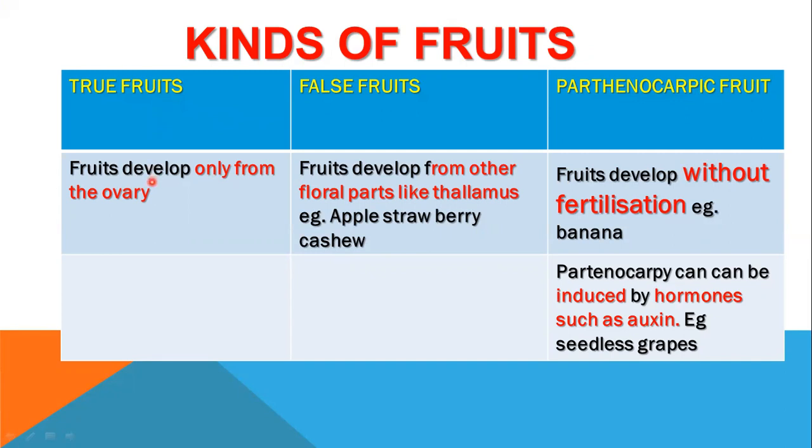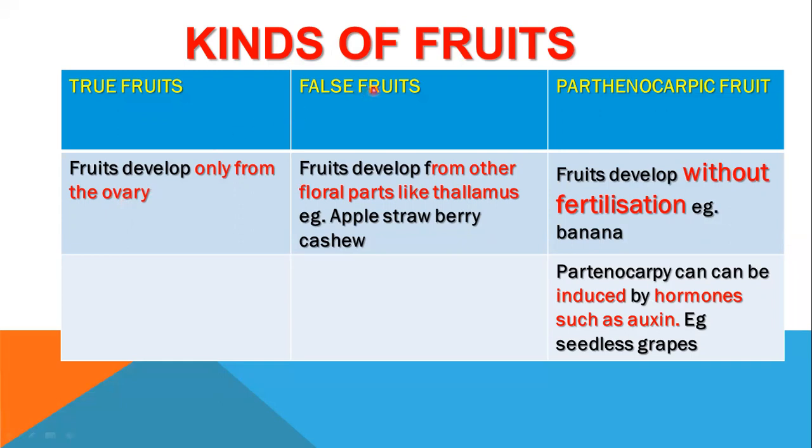A true fruit is the fruit developed from the ovary. It develops from the ovary after fertilization. As we have learned, the ovary enlarges to become the fruit after fertilization. So this fruit is the true fruit. True fruits are developed from the ovary only.